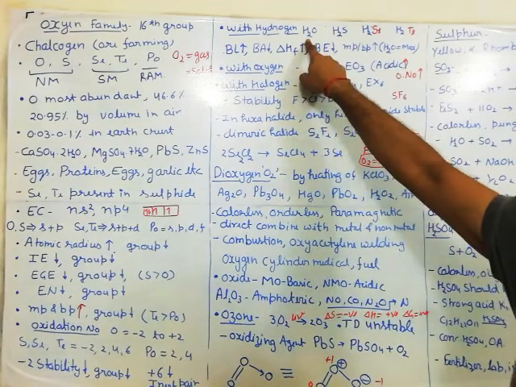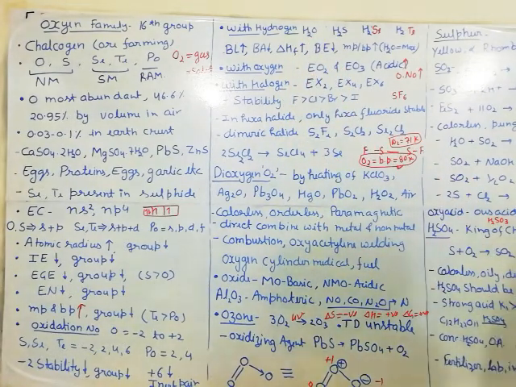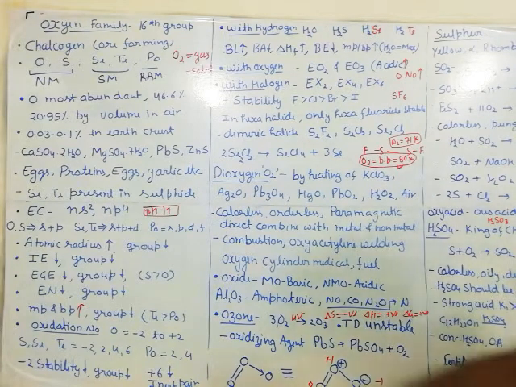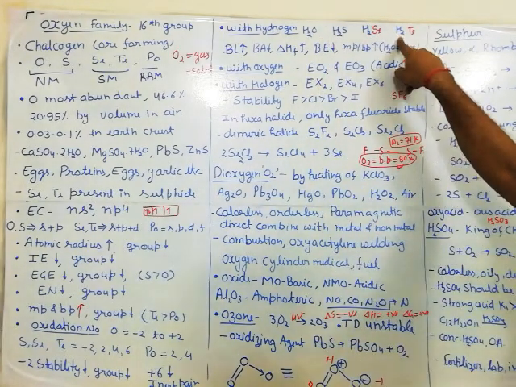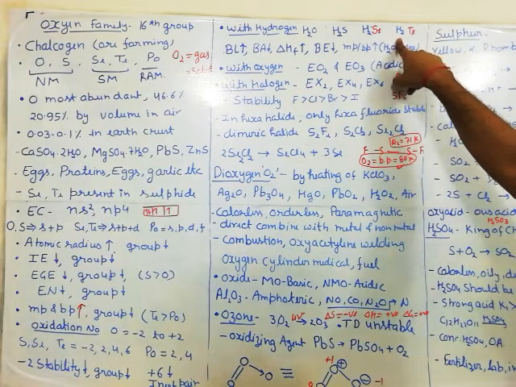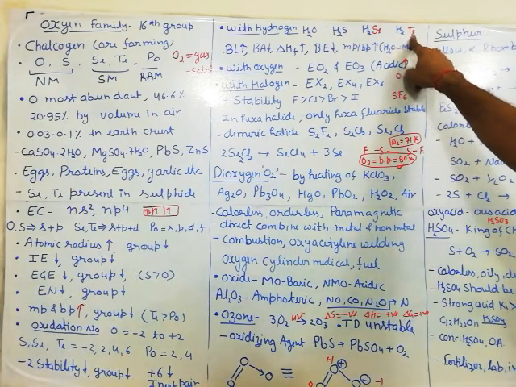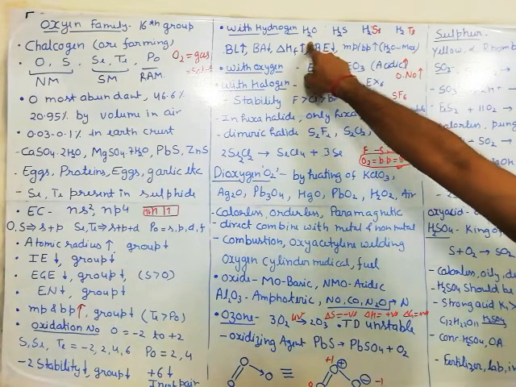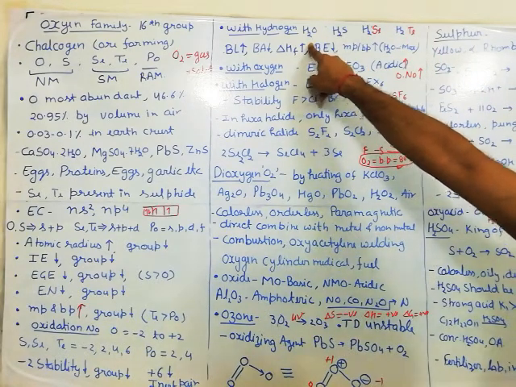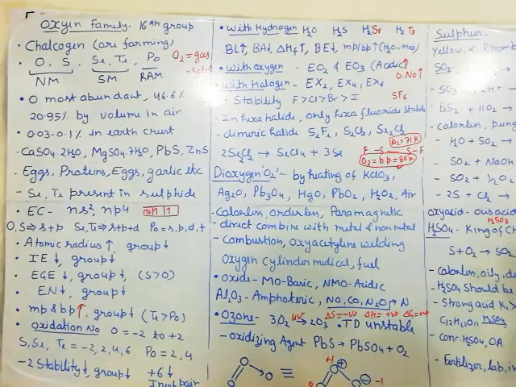Heat of formation: whenever H2O is formed, the system stabilizes itself, so energy is released, because the bonds are stronger. But whenever H2Te is obtained, the orbital sizes differ a lot and they do not have effective overlapping. Due to that, they always absorb energy, not release energy. So oxygen releases energy, an exothermic process, while H2Te absorbs energy, an endothermic process. So heat of formation increases.